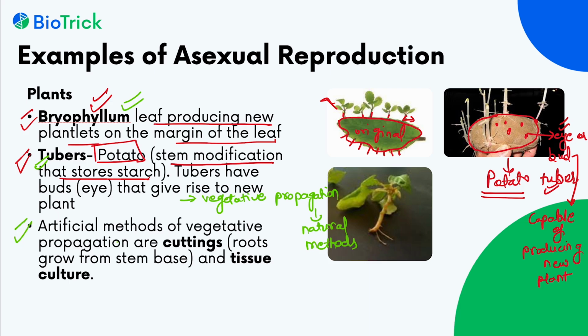Artificially, we can also propagate plants. And how we can do this? By cuttings, stem cuttings, by growing stem cuttings. We can see it in rose plant. If we plant the stem cutting of the rose plant, a new plant will develop from this cutting. And the method of tissue culture is the most important method of artificial propagation in plants. So these are all the examples of asexual reproduction in plants.